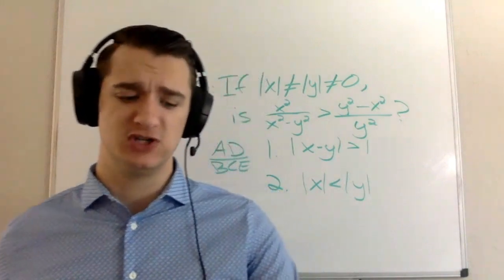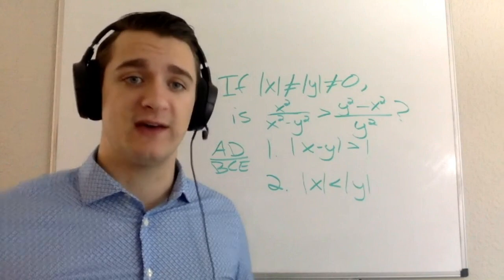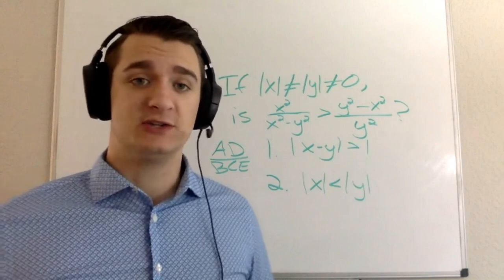But one thing that I want to jump out to you here is this, and this is a good takeaway for many questions that you'll see on the GMAT.